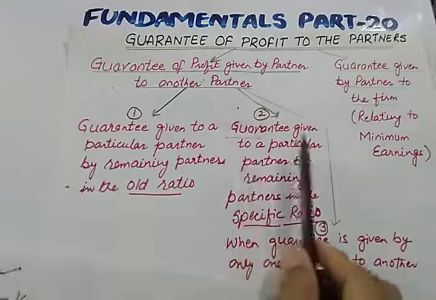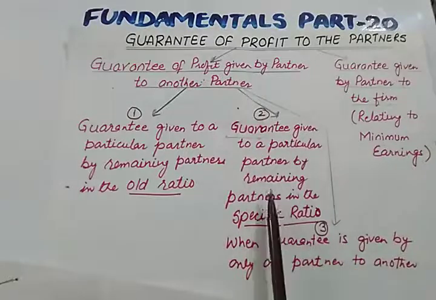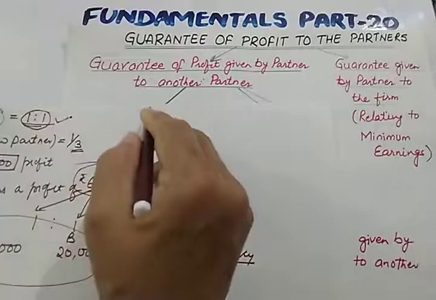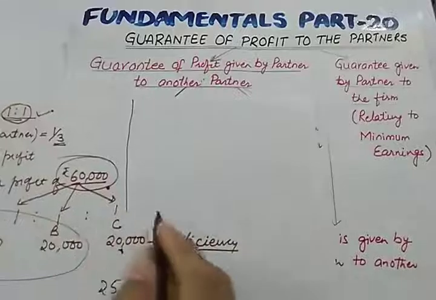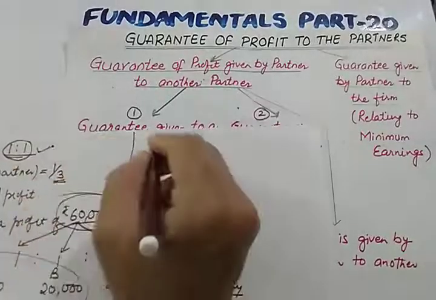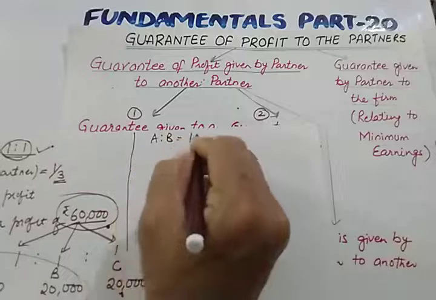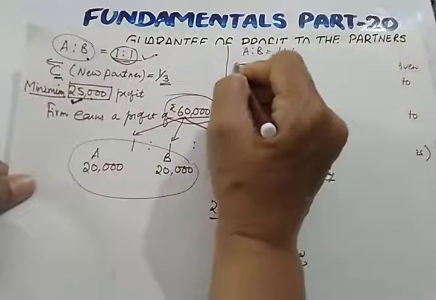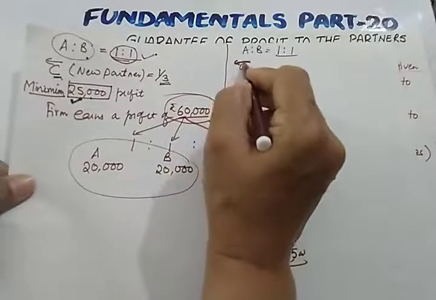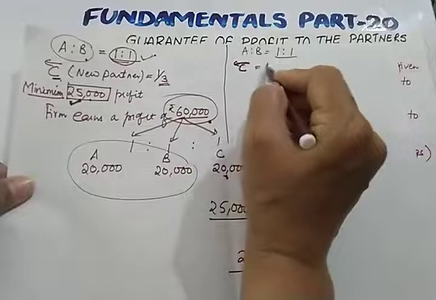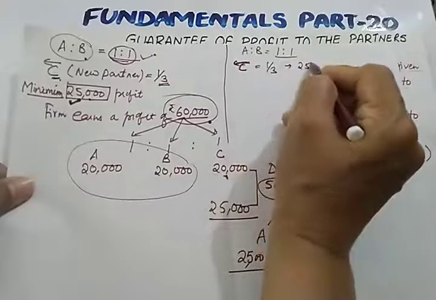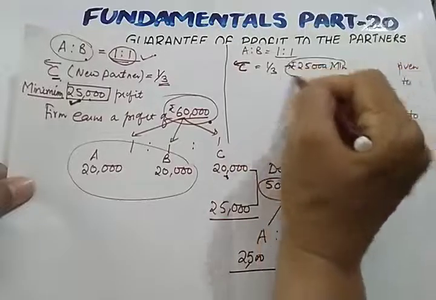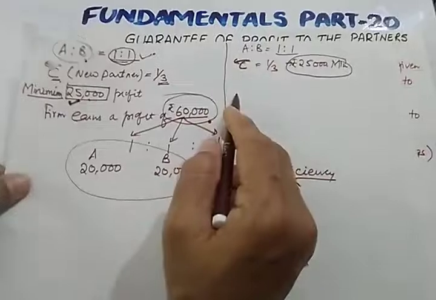Now the second case, when guarantee is given to a particular partner by the remaining partners in a specific ratio. Let us do the same example in a different way. A and B are partners with a ratio of 1:1. C joins the firm. I am putting this sign for joining. C joins the firm as a new partner for 1/3 share, and the condition remains the same, 25,000 minimum profit. This is the minimum profit which is required by C.